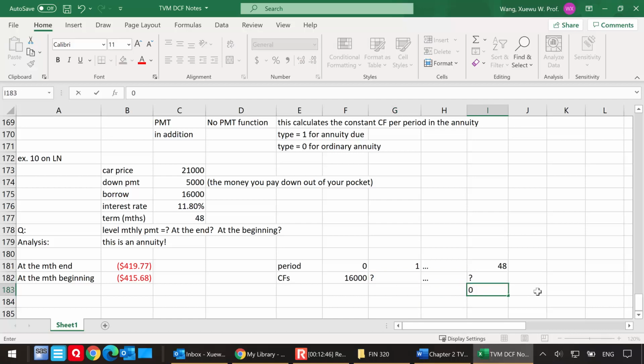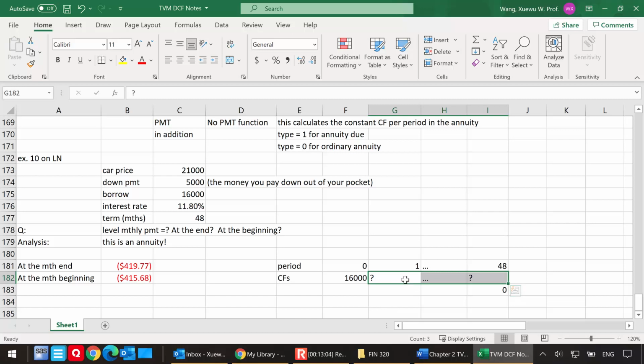There's no future value here. If you want to think of 0, you can actually put a 0. That is the present value. That's the future value. This is the number of periods. The interest rate is 11.8% over 12. So we're looking for the payments.